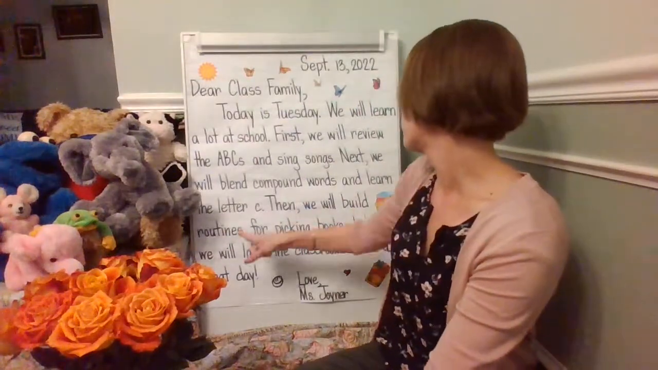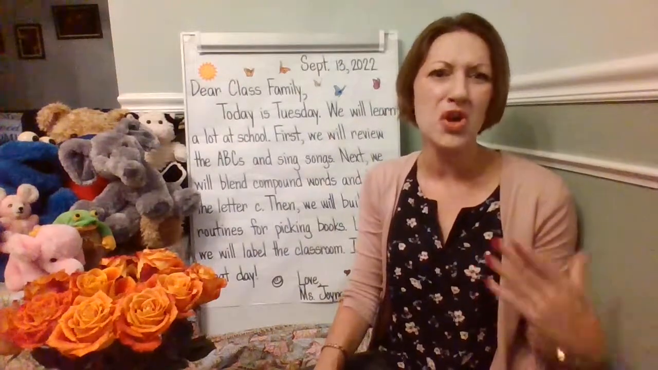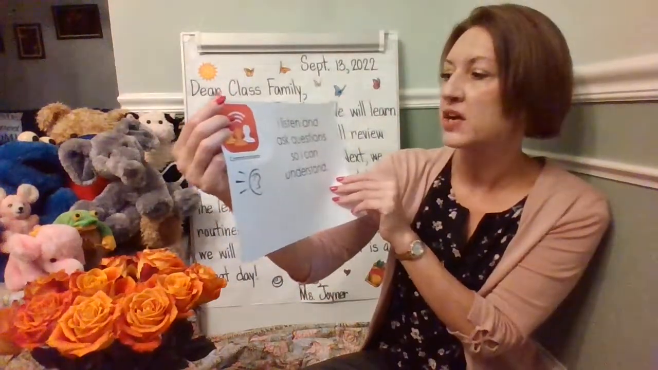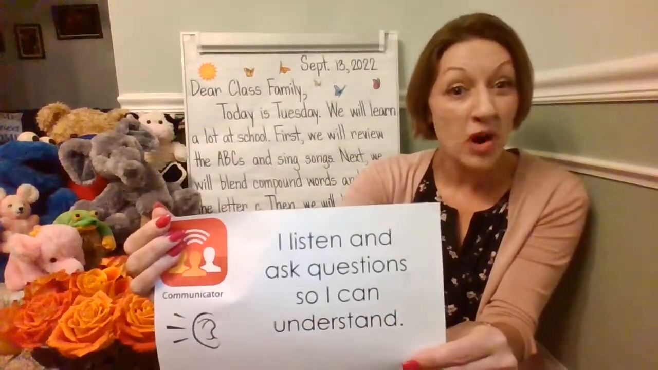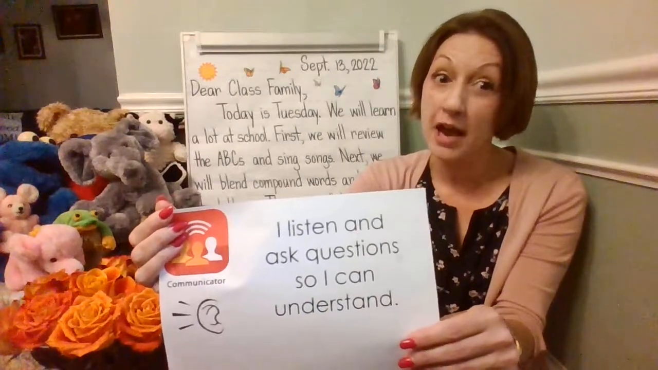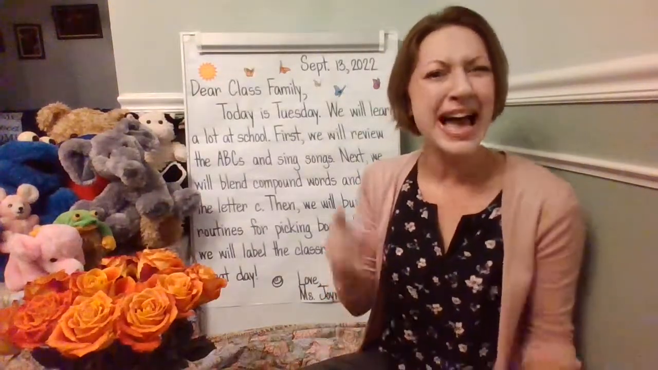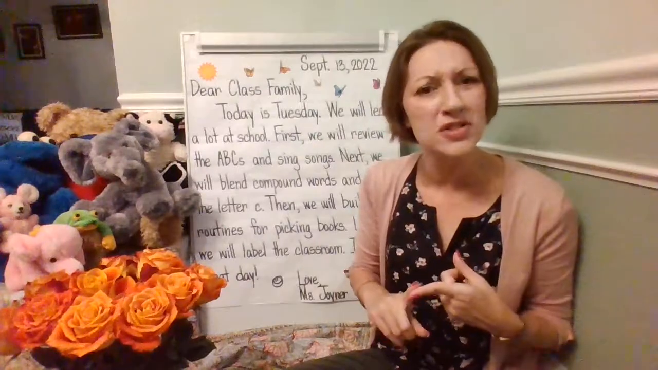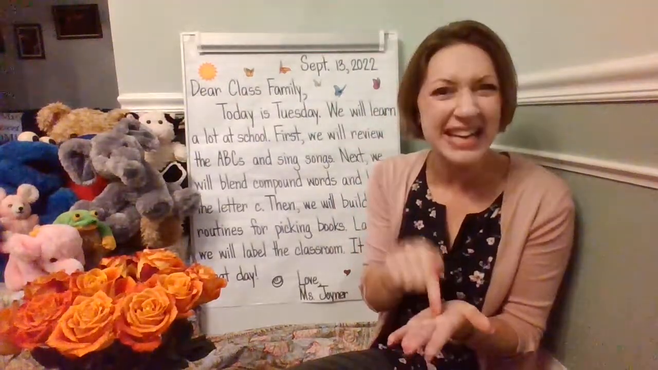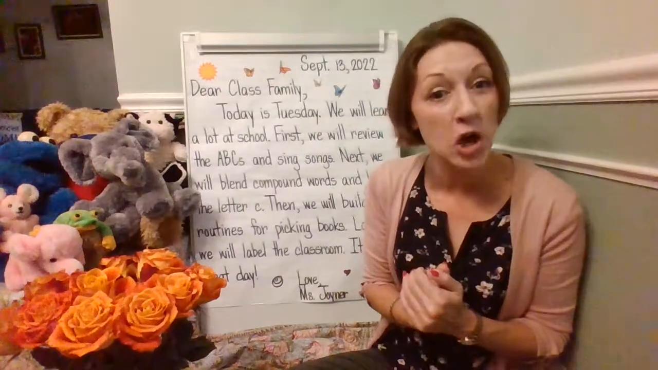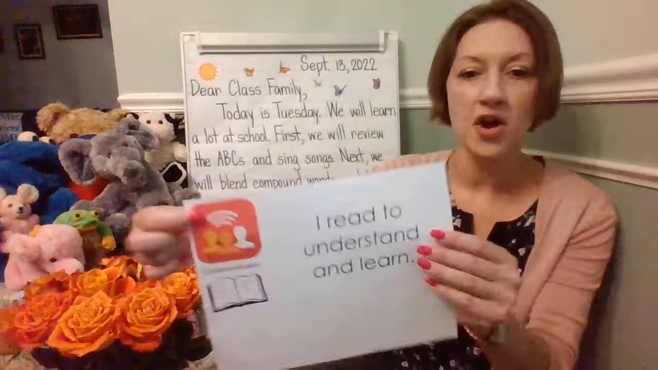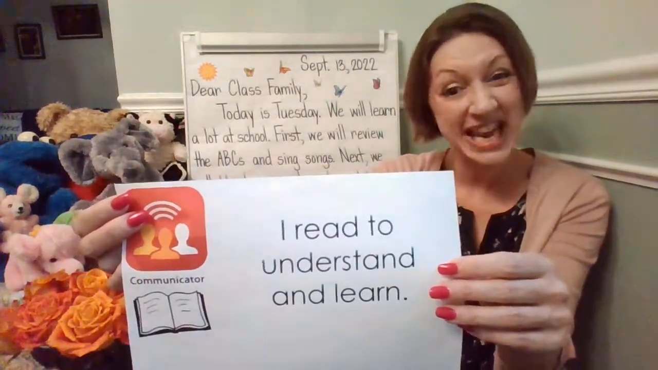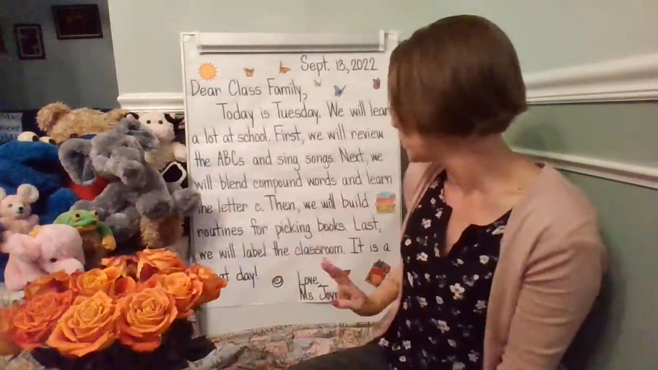Also, then we'll build routines for picking books. Okay, so good readers build routines for picking books. Remember at school, you're going to be a great communicator. I listen, ask questions so I can understand. So we're going to talk about and practice some routines for picking out books. And when you select the book, how you pick a book and you sit in one spot and you focus on the book and how you look at the pictures and words to help your brain know what's happening in that book. So we know I read to understand and learn. So we're going to be practicing our routines for that.